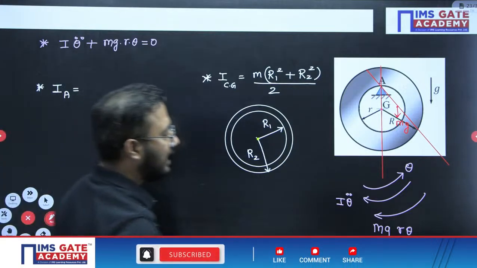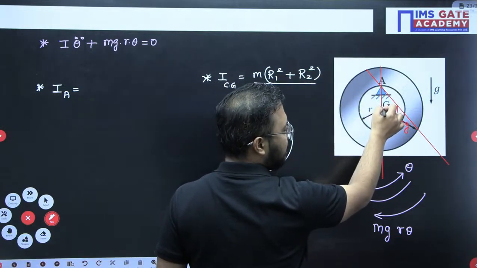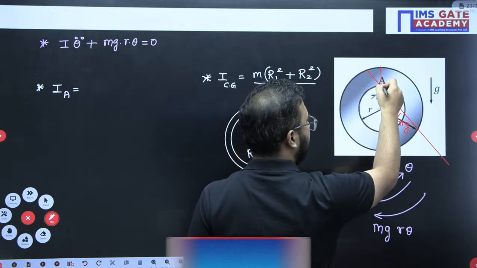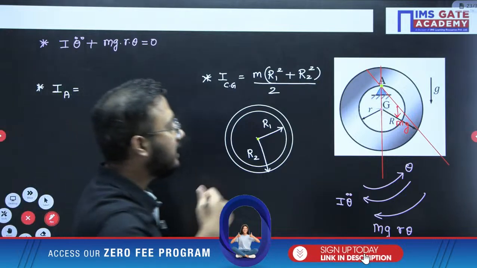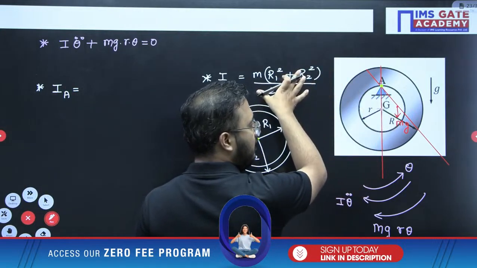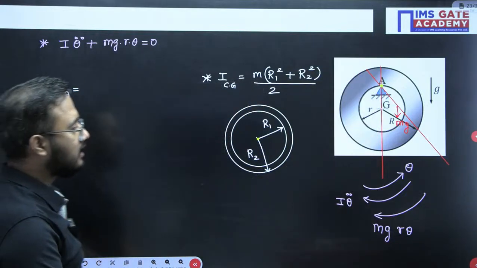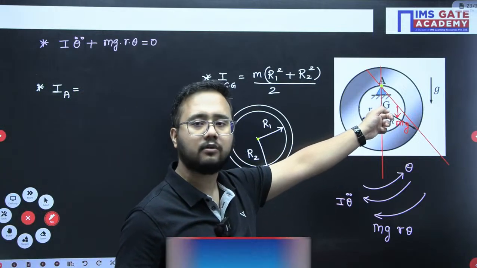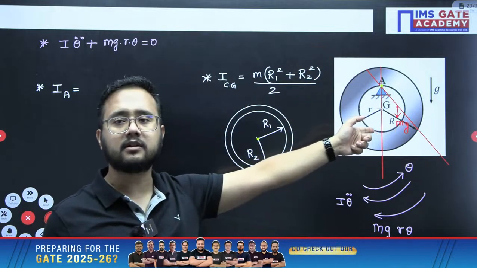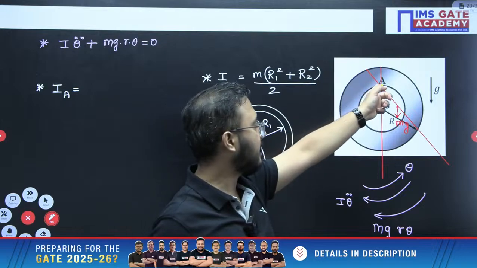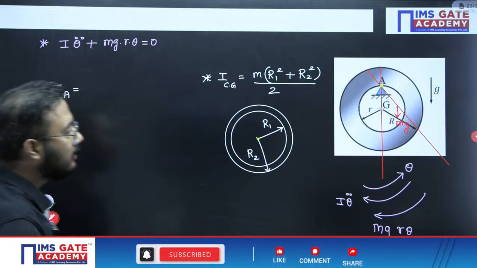Now if I had to calculate directly about the CG, this formula would be applicable, but now I have to calculate mass moment of inertia about this point A. So I need to use the parallel axis theorem. They are not asking about this G, because the rotation is not happening about G. Rotation is happening about point A. So about point A, you will be able to calculate mass moment of inertia with the help of the parallel axis theorem. So let us write that part.